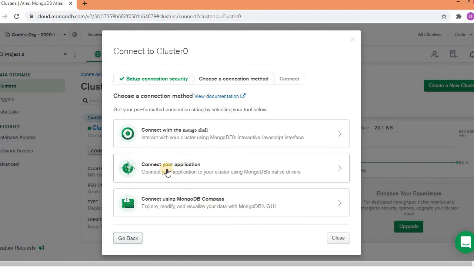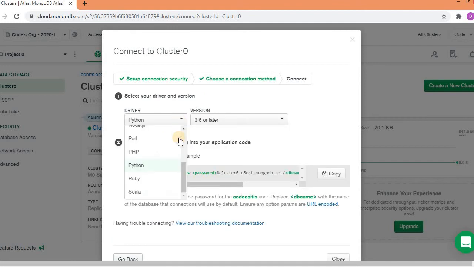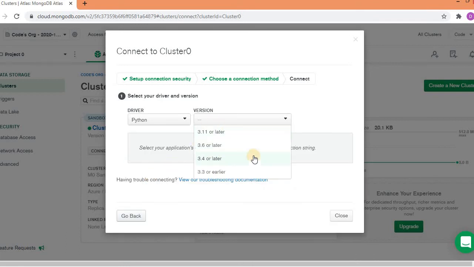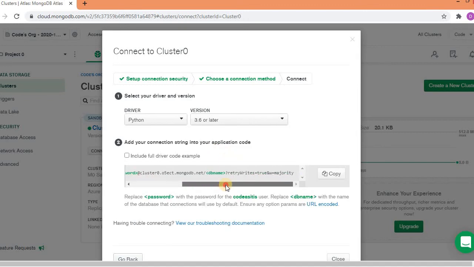Okay, let's select connect to your application. It gives you the drivers for various languages, like C, C++, C Sharp, .NET, Go, Java, any language. We have selected Python, and you have to select the version of Python installed on your computer. And this is the connection string. The only thing we have to do is change the username, the password, and the database name. So once you copy this, we have to change three things: the username, which is there by default, the password which we created, and the database name. The rest we don't have to change. Okay, and click on connect.